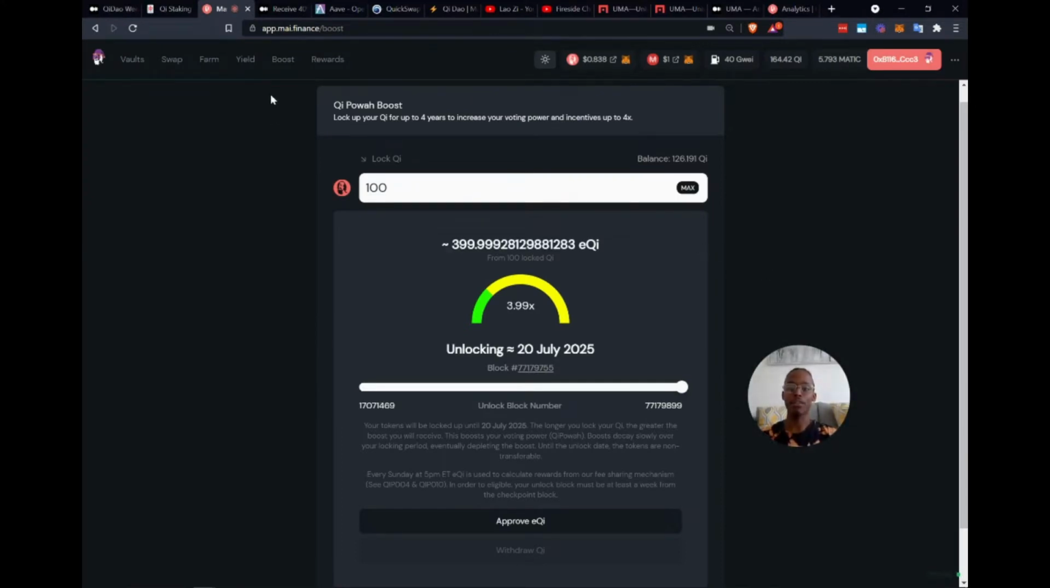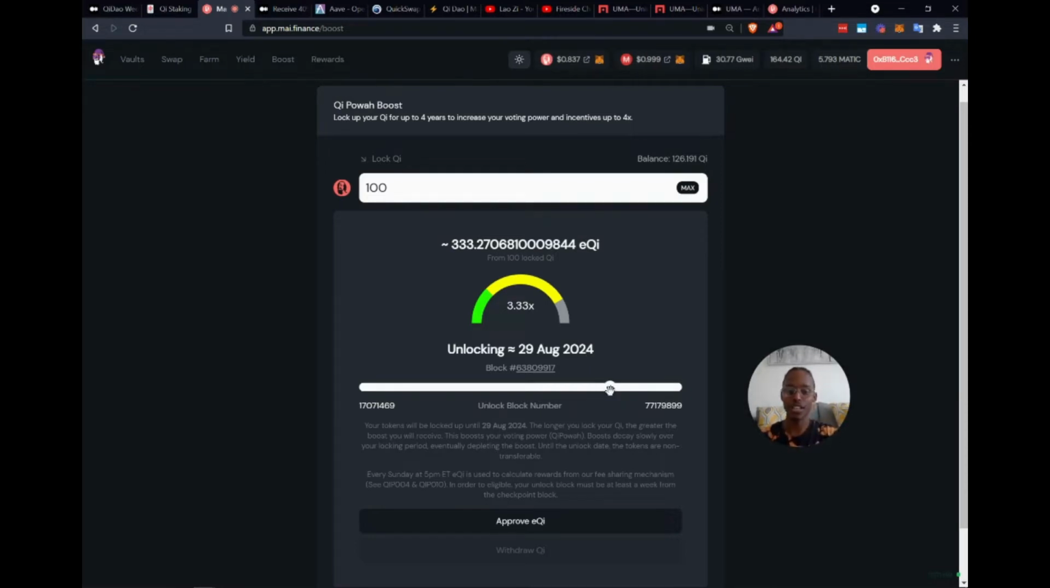Well, if you go on app.mai.finance/boost, you click here, boost, you can select how much you'd like to lock up. So let's say 100, and the period you'd like to lock up. And as you can see through this slider, depending on how much and how long, it will actually reveal very accurately how much you will be incentivized, how much your voting power increases and your incentives increase.